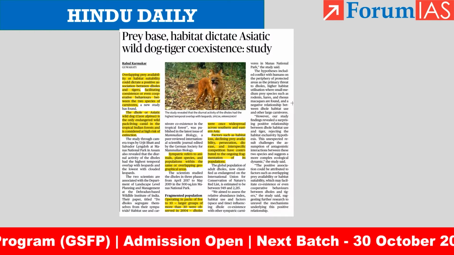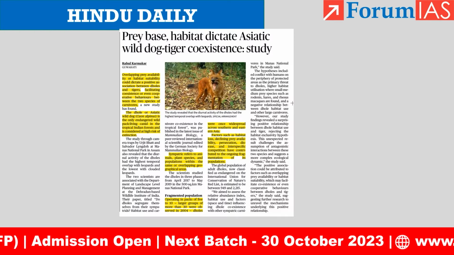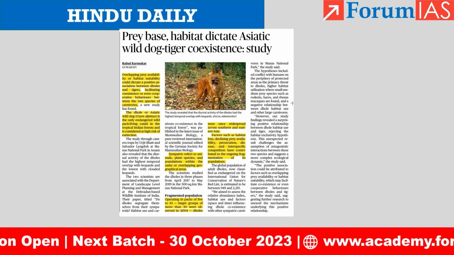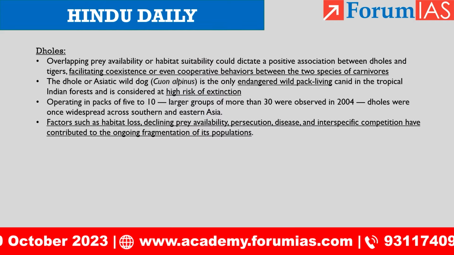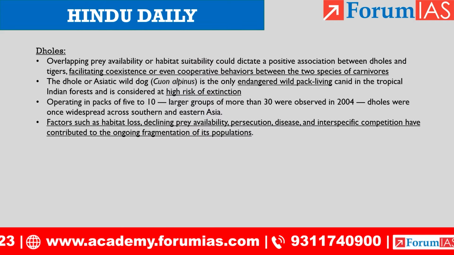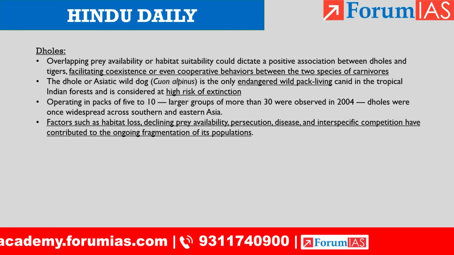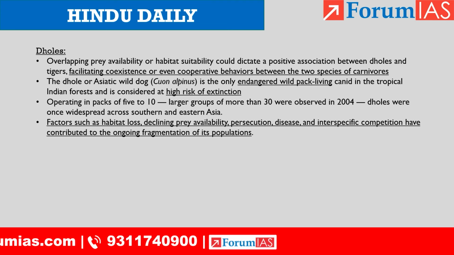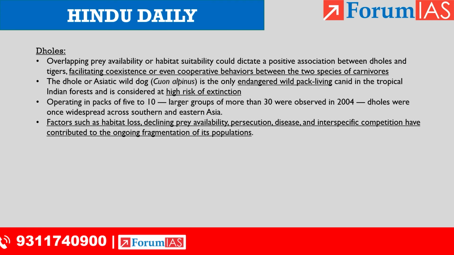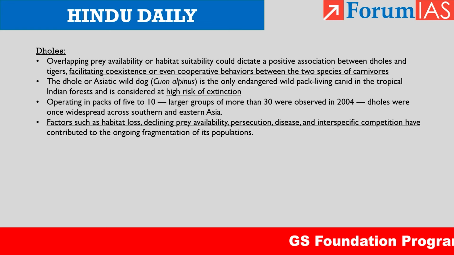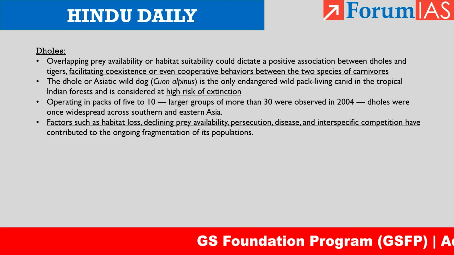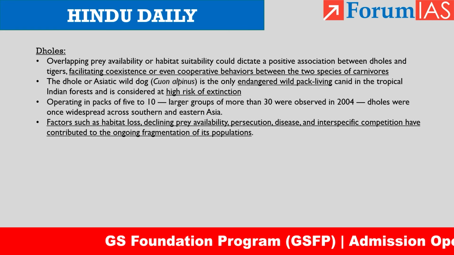The final article is about the dholes. It is a wild dog species. Picture of it is given here. So this article says that they are predators, they hunt hares, they hunt deers, etc. Tigers are also predators. What this article is saying is, being predators, the dholes and tigers don't compete with each other, they have some sort of cooperation, they have a mechanism of coexistence with each other.